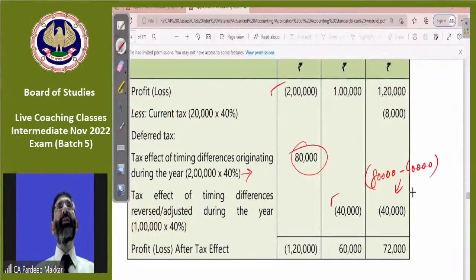So he is interested to show you, first of all, how much is the current tax that he has already mentioned.